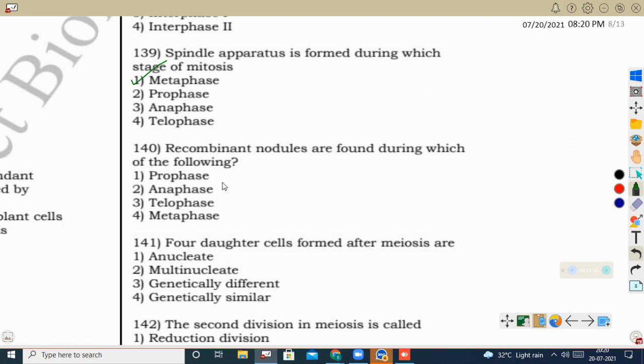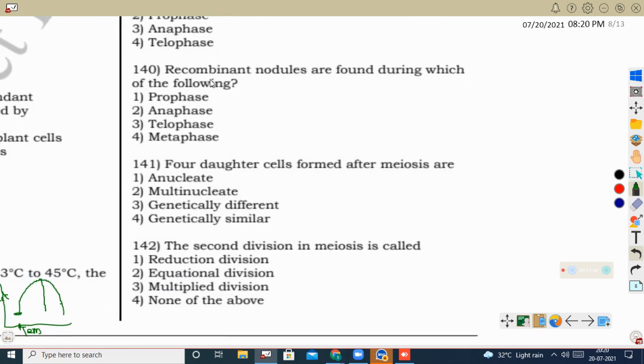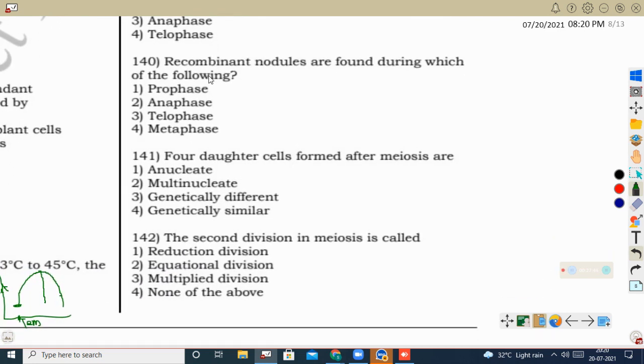Next question, recombinant nodules are found during which of the following? Recombinant nodules are formed during prophase 1 of meiosis, that is in the Pachytene stage. Prophase 1 of meiosis is a lengthy stage. It consists of leptotene, zygotene, Pachytene, diplotene, diakinesis.